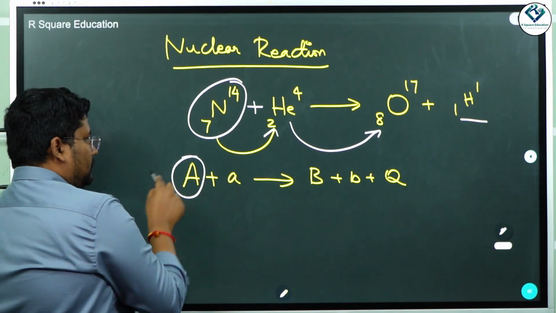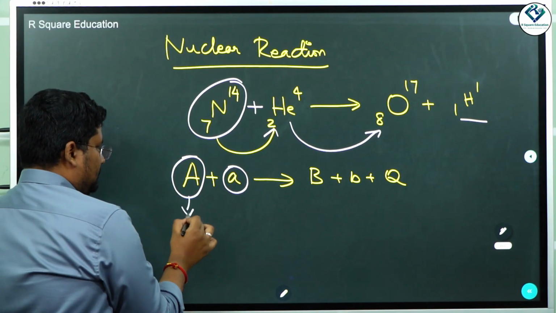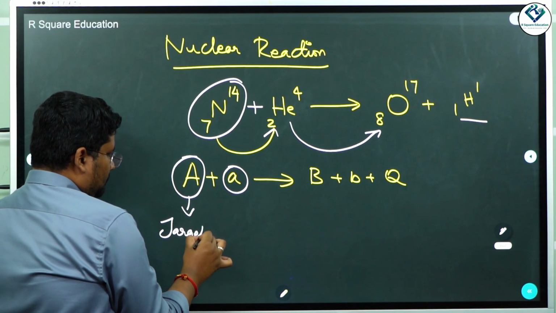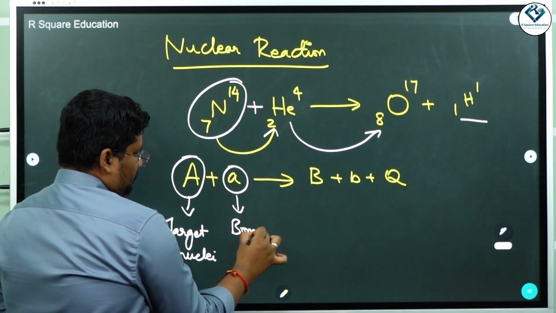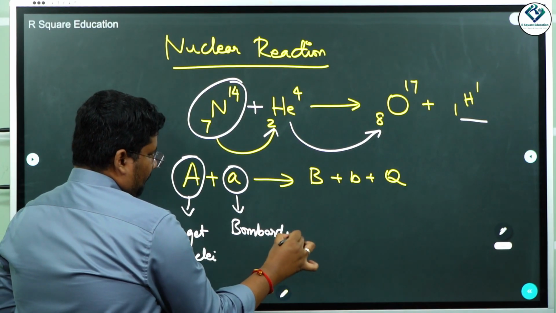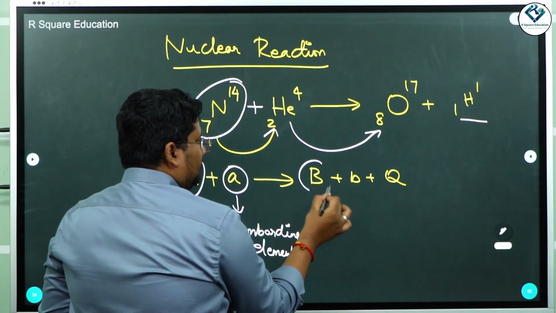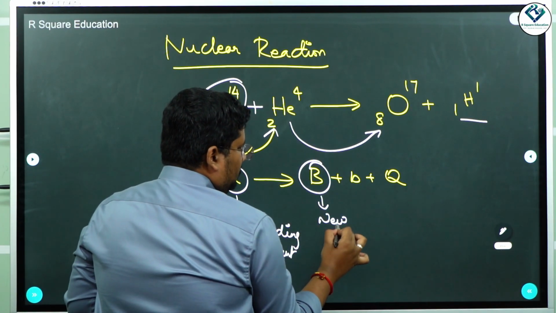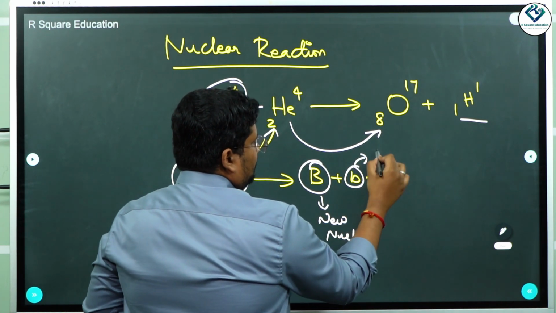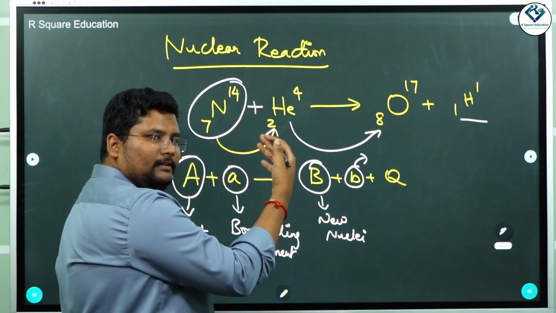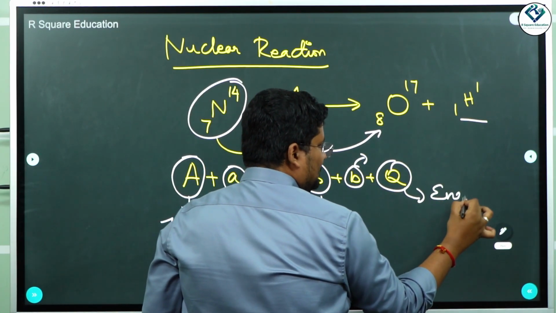This is the target nuclei. This is the bombarding element. So let us write it like target nuclei. Bombarding element or particle. This is going to be new nuclei. This is nothing but neutrino, antineutrino, whatever subatomic particles which we can get, and this is nothing but energy released or energy gained.